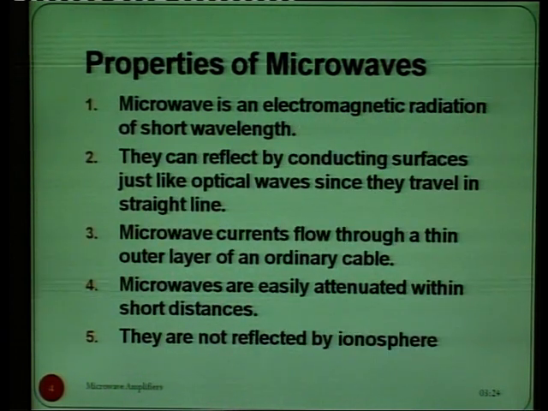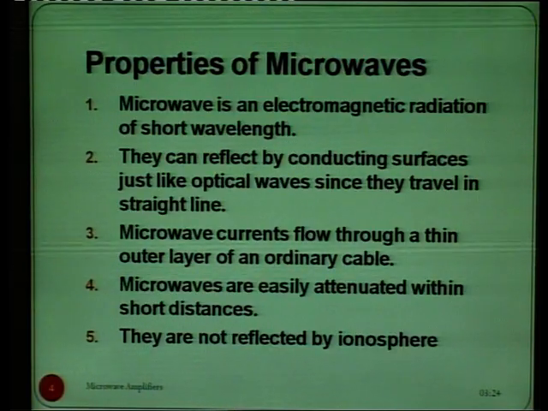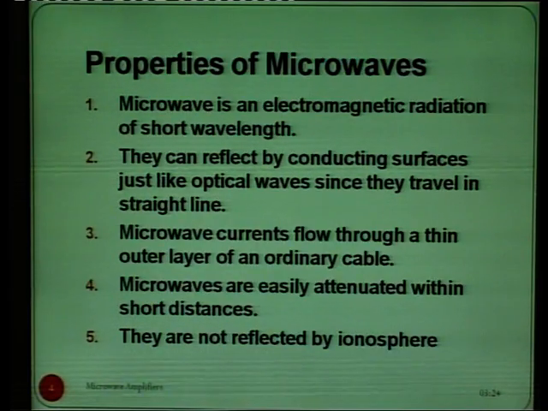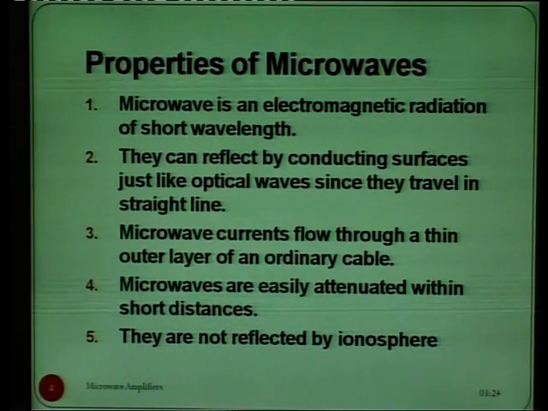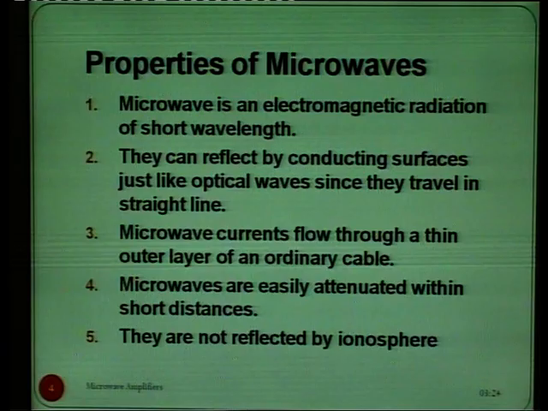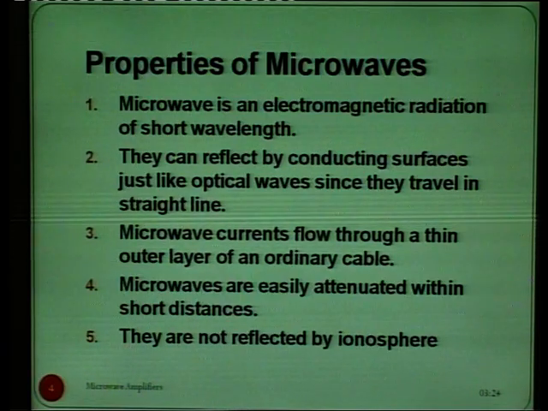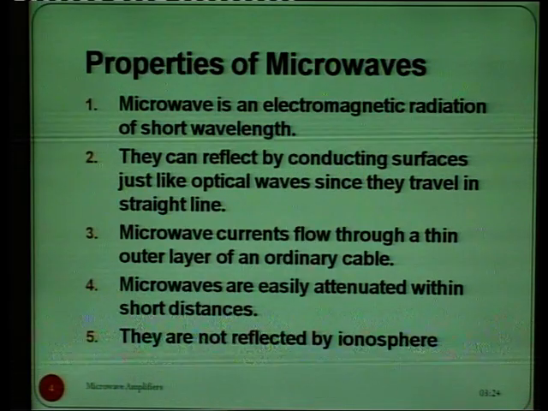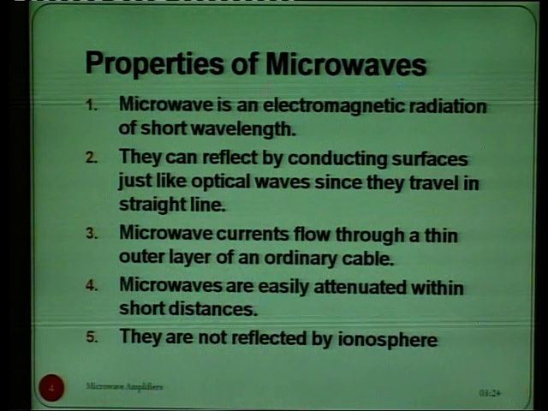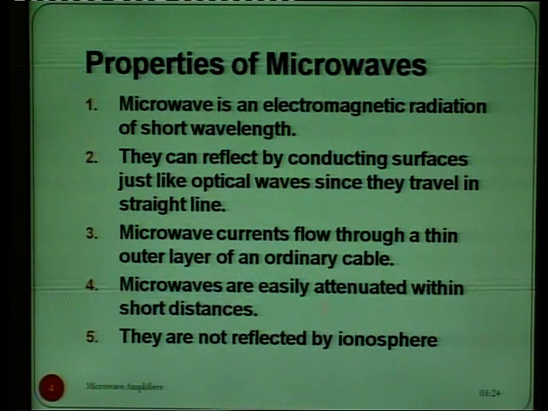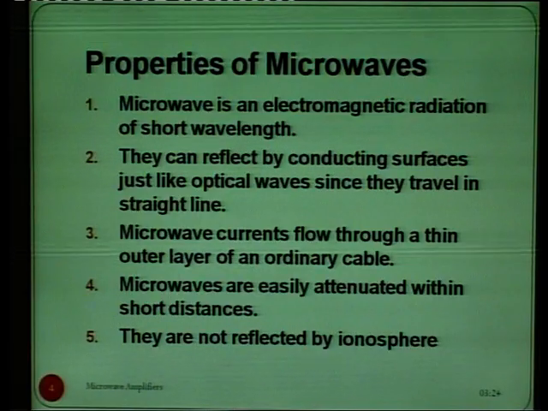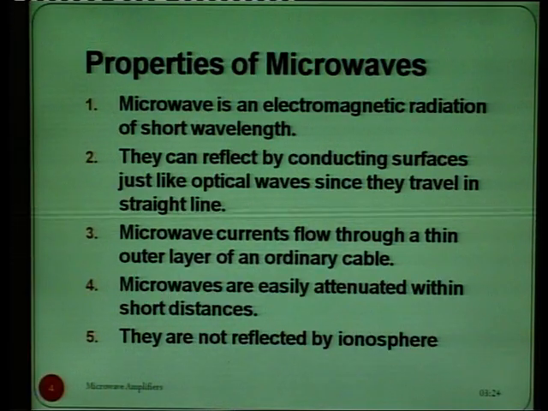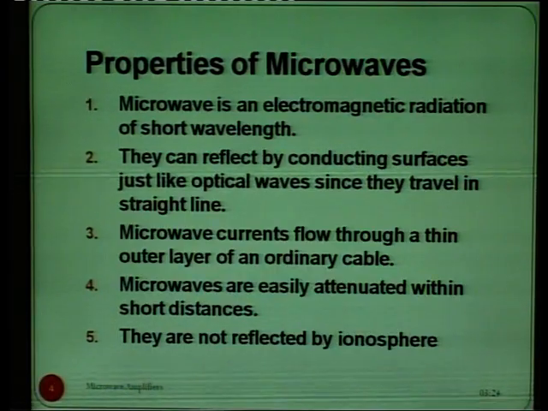Now, we will discuss the various properties of microwave. Microwave is an electromagnetic radiation of short wavelength. Then they can be reflected by conducting surfaces just like optical waves, since they travel in a straight line. Then microwave currents flow through a thin outer layer of an ordinary cable, and microwaves are easily attenuated within short distances. They are not reflected by the ionosphere. So, these are some properties of microwaves.